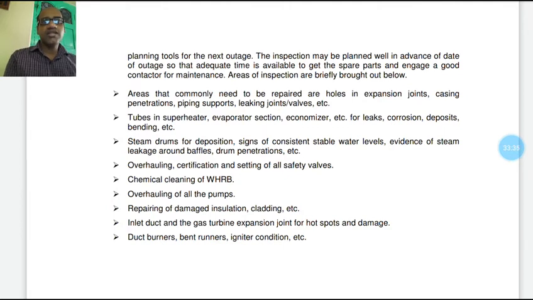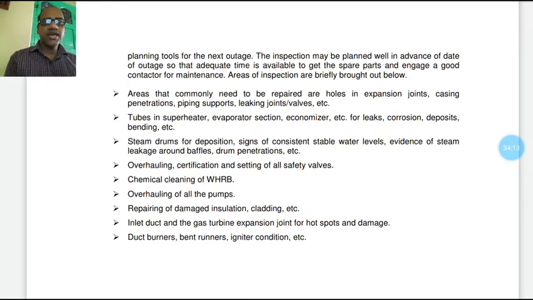Areas of inspection are there. Areas that commonly need to be repaired are holes in expansion joints, casting penetration, piping supports, leaking joints, valves, etc. Tubes in the superheater, evaporative section, economizer, etc., for leaks, corrosion, deposits, bending, etc. Steam drums for deposition, signs of consistent, sizable, stable water level, and evidence of steam leakage around baffles, drum penetrations, etc.